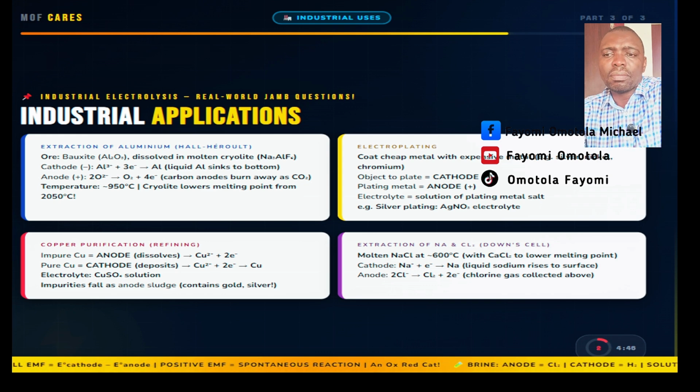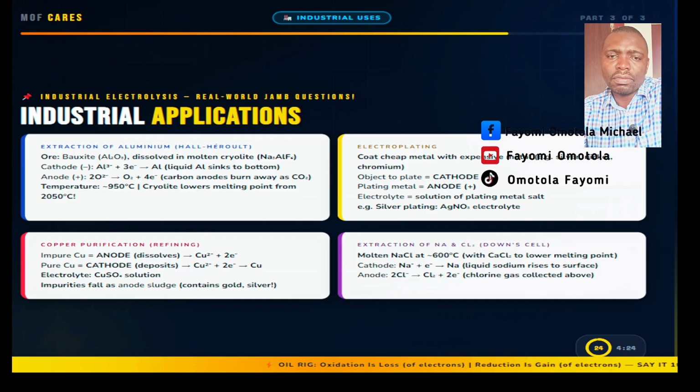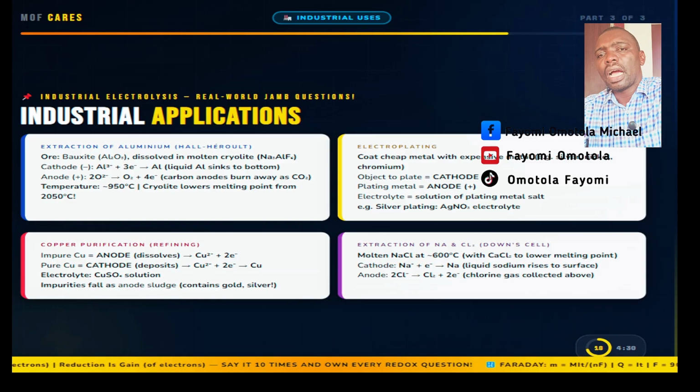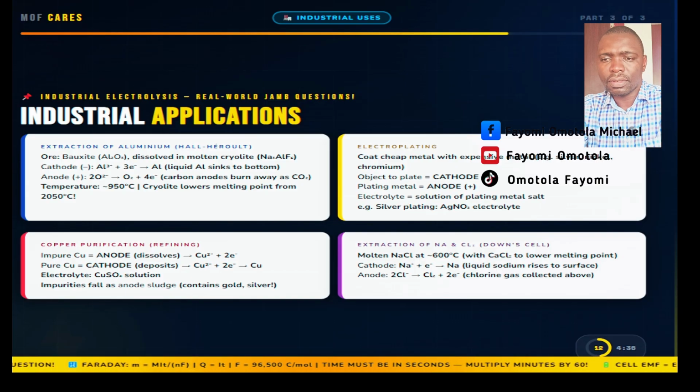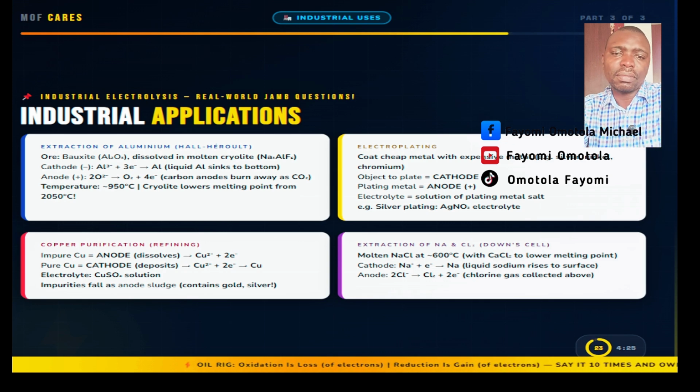It reduces the melting point from 2050 degrees Celsius all the way down to about 950 degrees, a massive energy saving. At the cathode, aluminum ion gains 3 electrons to form liquid aluminum, which sinks to the bottom of the cell. At the anode, oxide ions lose electrons to form oxygen gas, which burns the carbon anode. So the anode must be replaced regularly. This is a key detail JAMB tests.